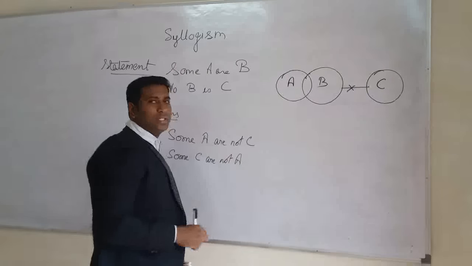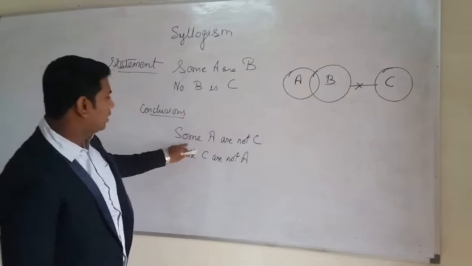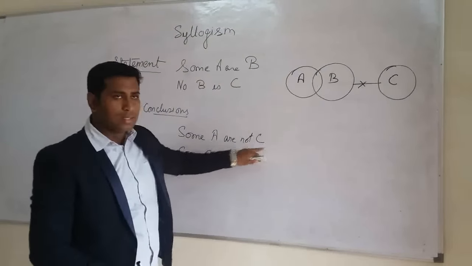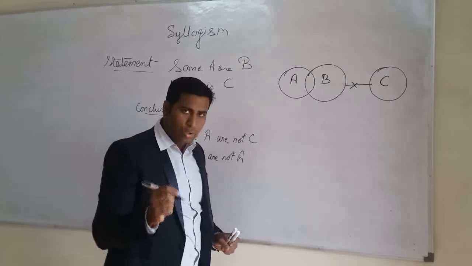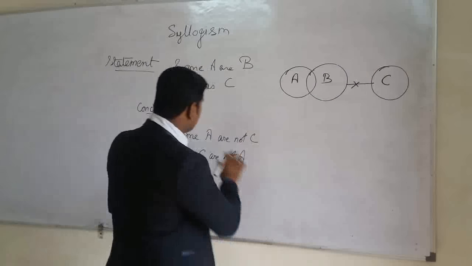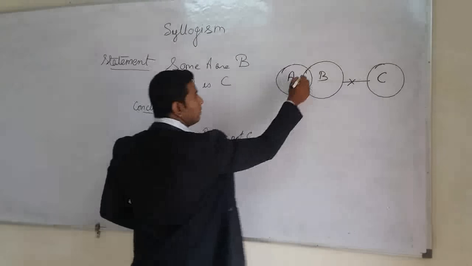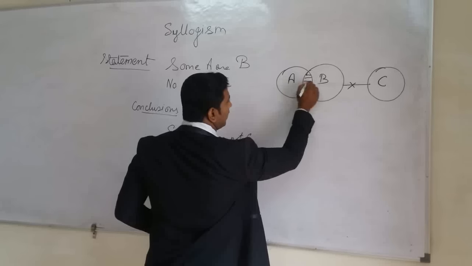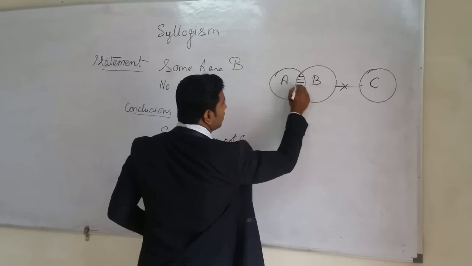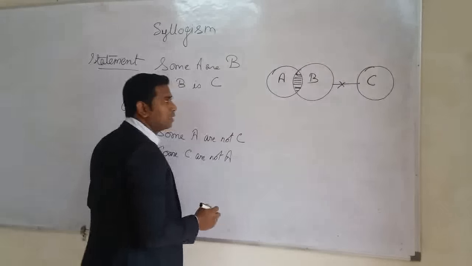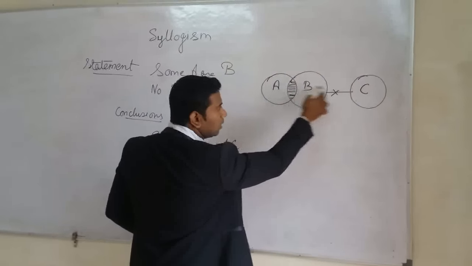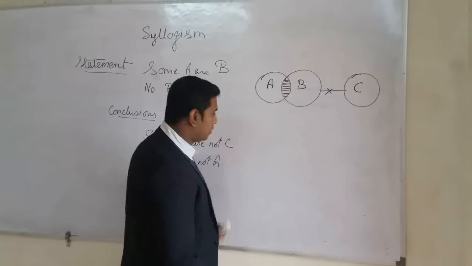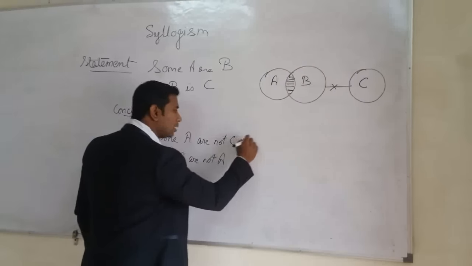Now what is the conclusion saying here? Some A are not C. Is it following or not following? Let us see. Some A which are B are obviously not C, because the part of A which is in B is not in C. So some A are not C is correct.